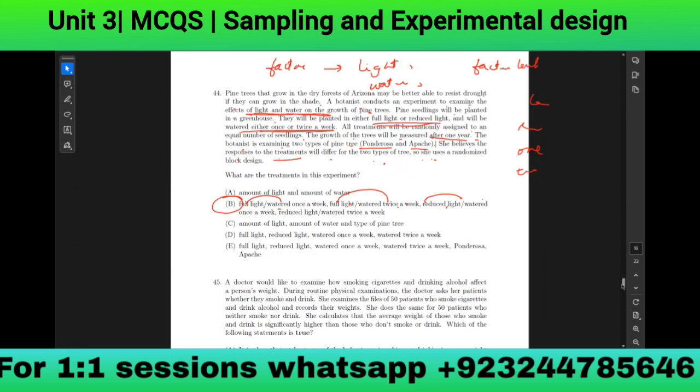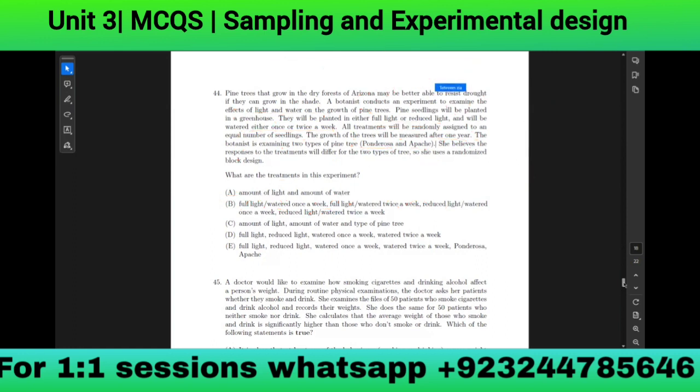But in the treatment, it mostly happens if we make the combination like this. Whatever the two things we have, we make the combination of them with each other. We combine the two factors to make the treatment. We will combine the light and the amount of the water and it will make a complete treatment. Okay, next.